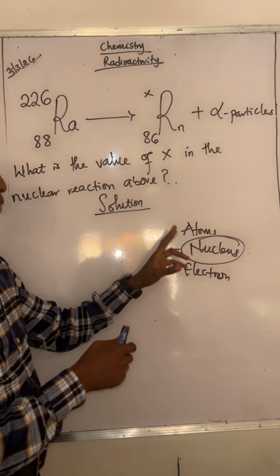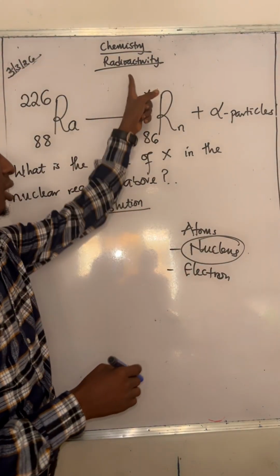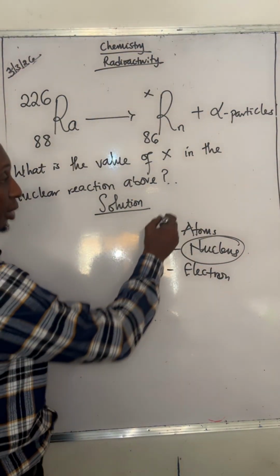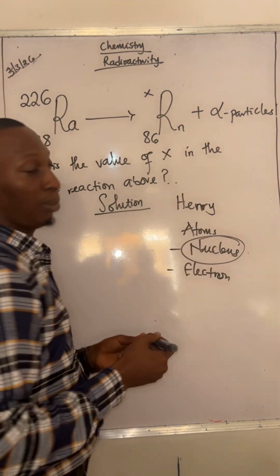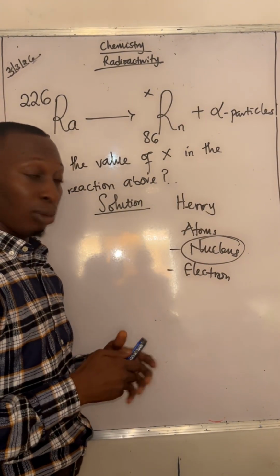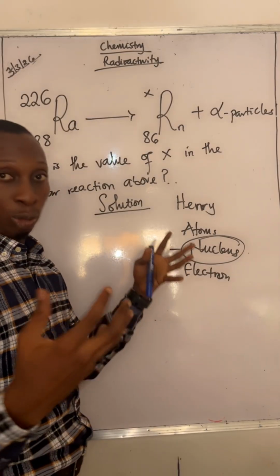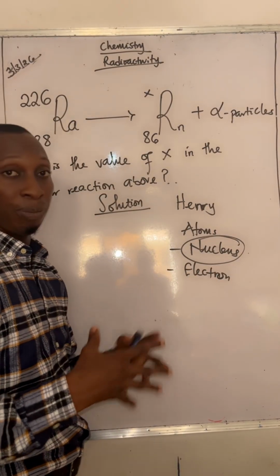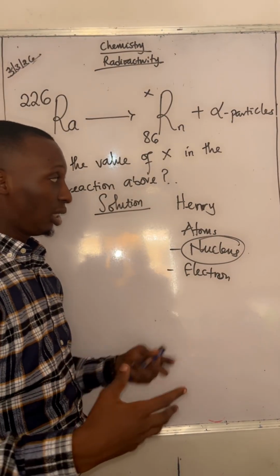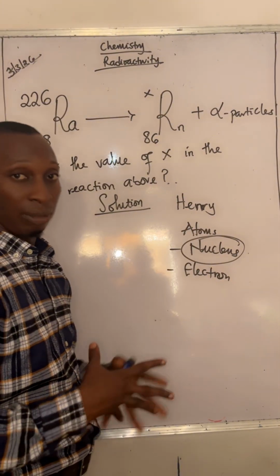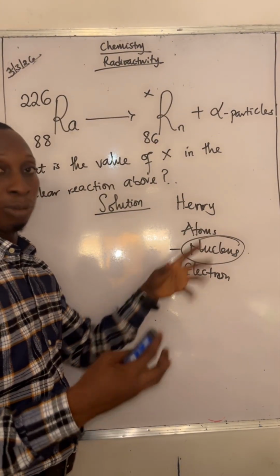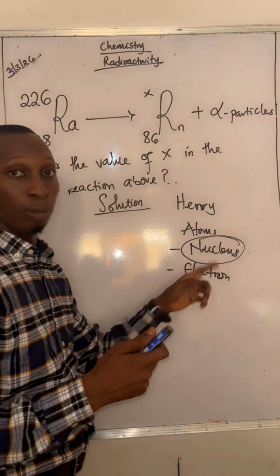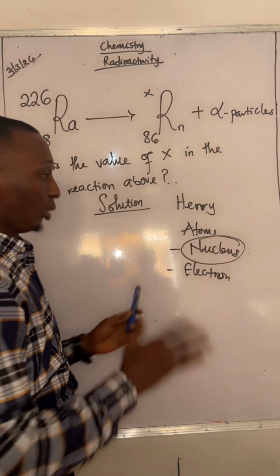In the course of this, the idea of radioactivity was first observed by Henry Becquerel. Henry Becquerel was the first man to have observed this, after which 2 years after, two people, husband and wife, Mary and Pierre Curie, then demonstrated using this man's observation. Exactly in 1896, he observed that the nucleus of an atom breaks. You understand? So that's not where I'm going to.